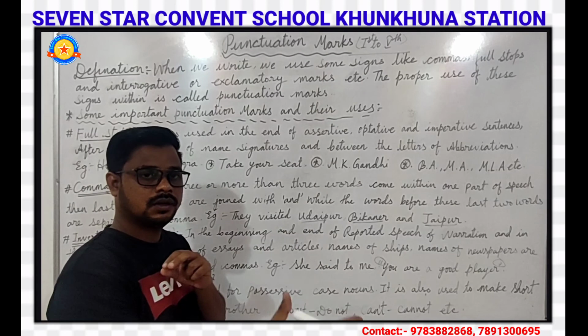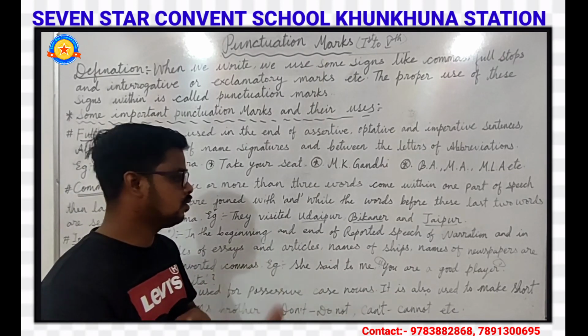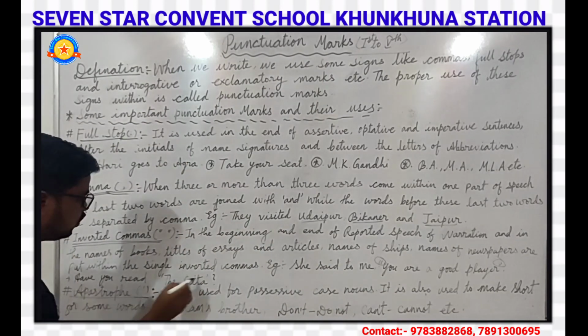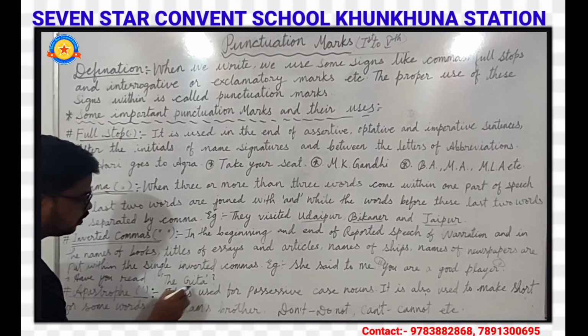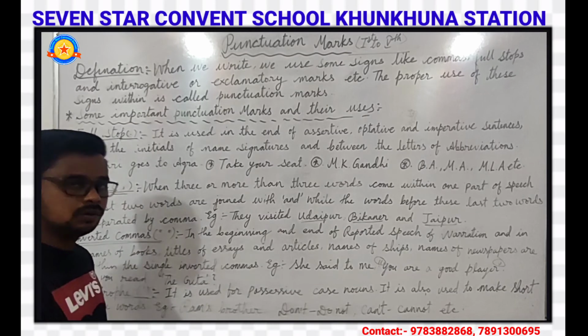So here, the Gita. Have you read the Gita? It is in single inverted commas, as it is the name of a book.